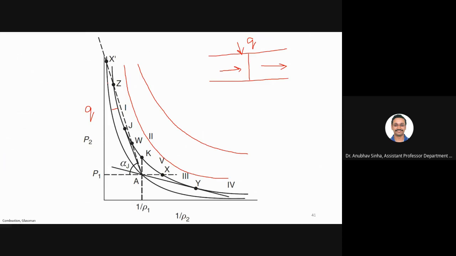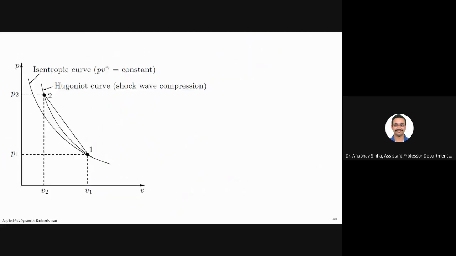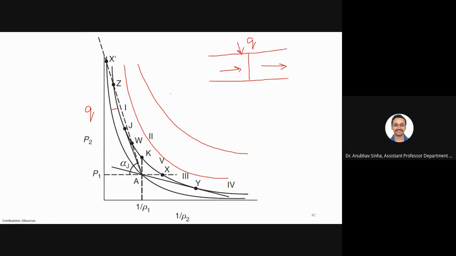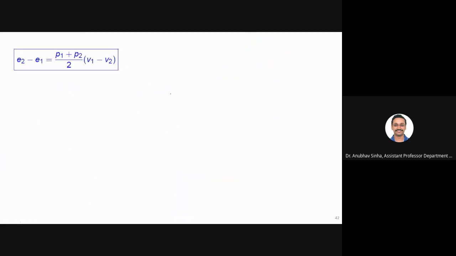Q is zero. That is the Hugoniot curve or shock wave, no heat transfer. Is this clear? What we are trying to figure out in this plot? Yes, sir. Okay, fine. So moving on.